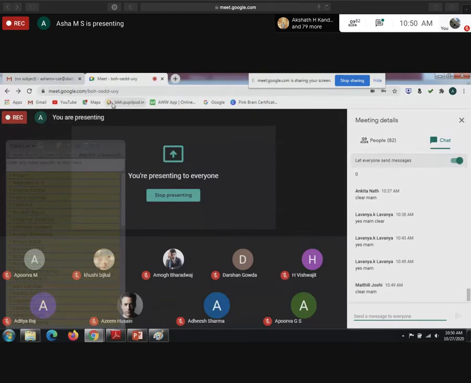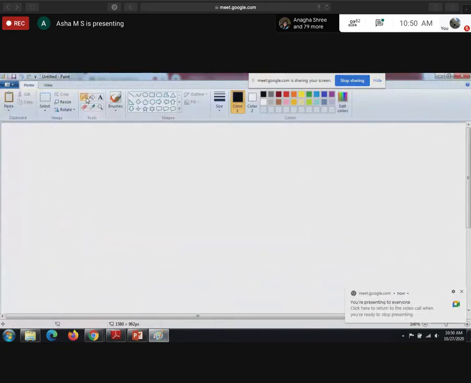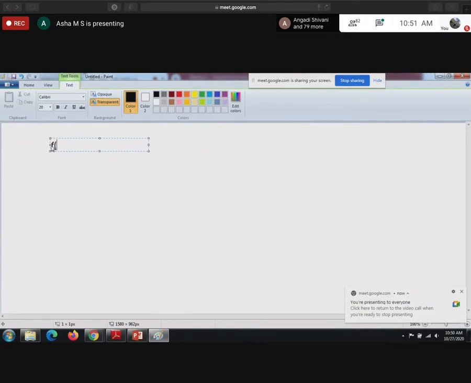F of A, B, C, D equal to sigma m of, write down sigma here, the minterms they have given: 0, 4, 5, 10, 11, 13, 14, 15.